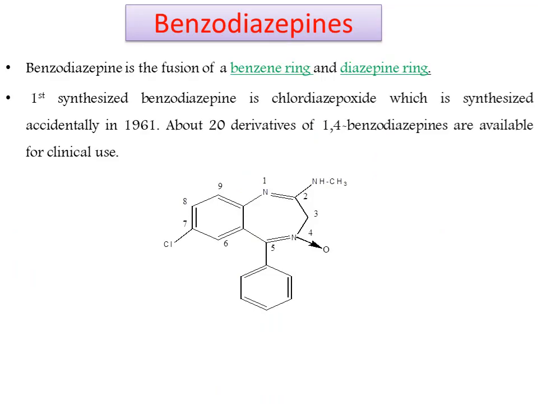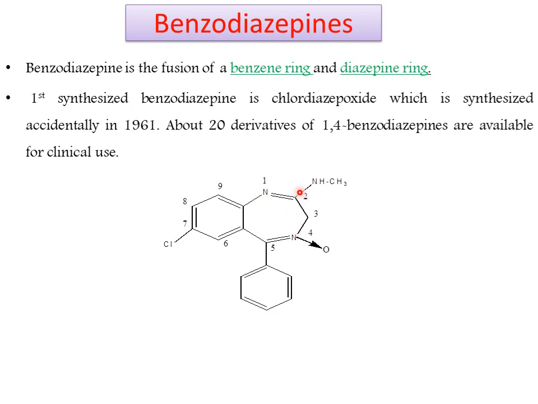And next, benzodiazepine. How we get the name: the name itself indicates benzodiazepine. It consists of a benzene ring along with a diazepine, nothing but a 7-membered ring with 2 nitrogens. Diaza means 2 nitrogens are attached to the 7-membered ring fused with the benzene. This is the benzene ring and this is the diazepine ring.